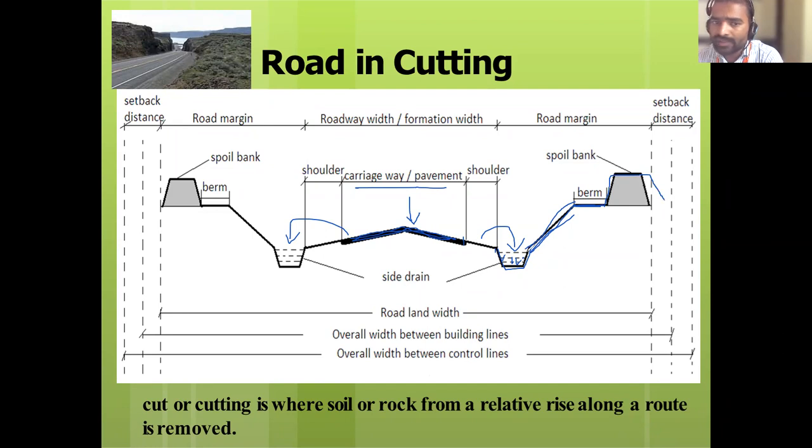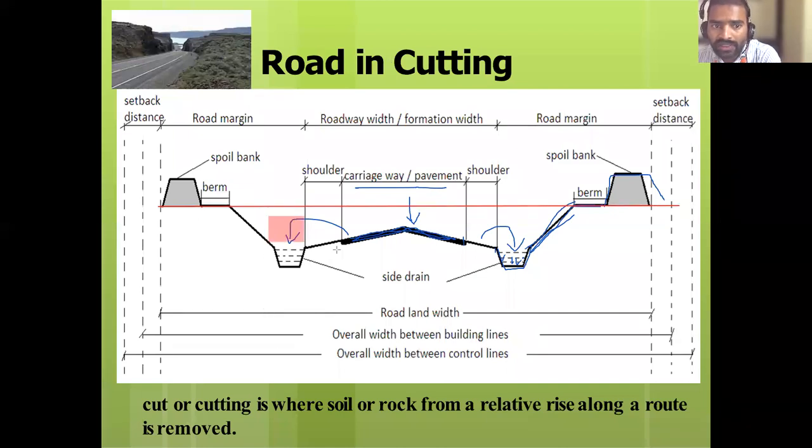So is this a road in cutting or road in embankment? Road in cutting. In cutting, is the formation level higher than the natural level or lower? Lower than the natural level. Initially the ground was from this point to this point, and I have removed all this material.